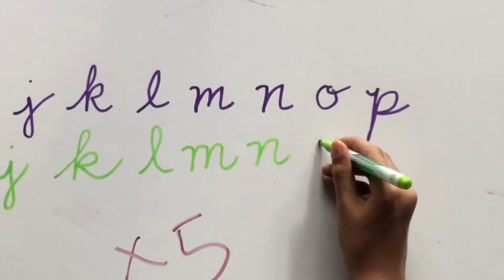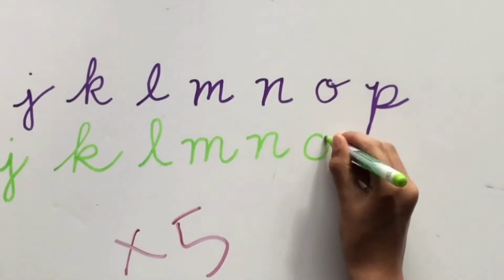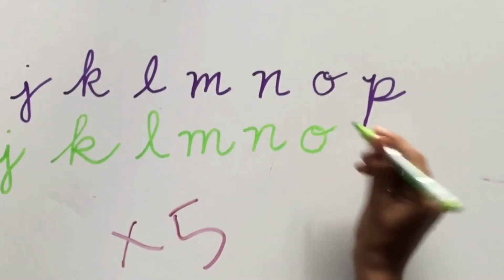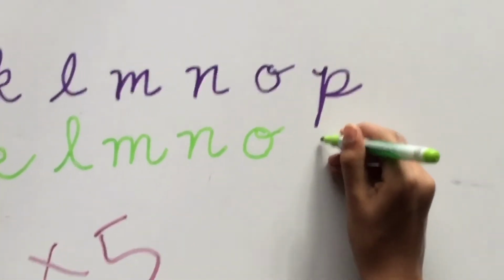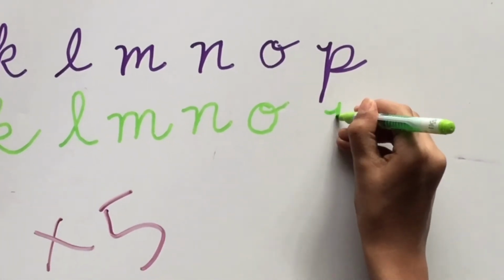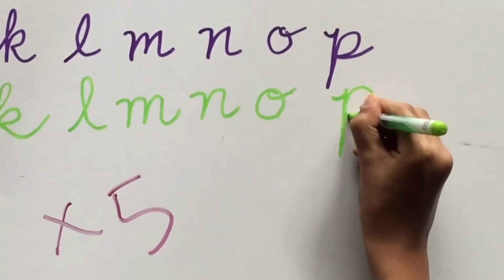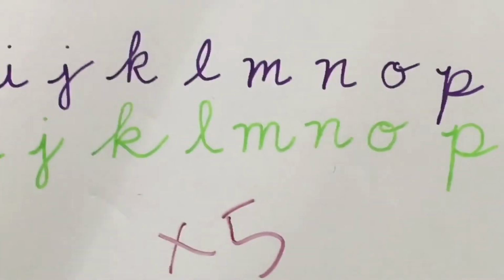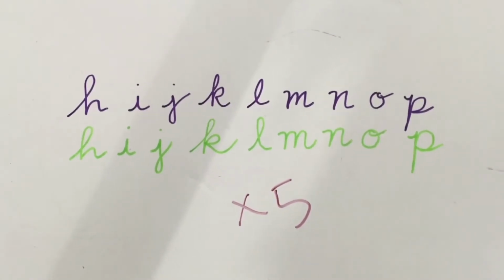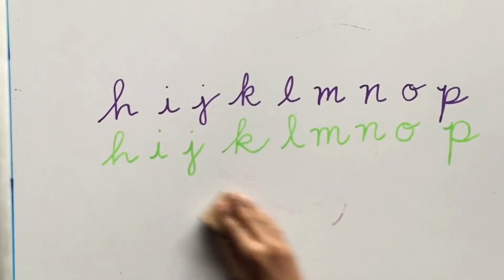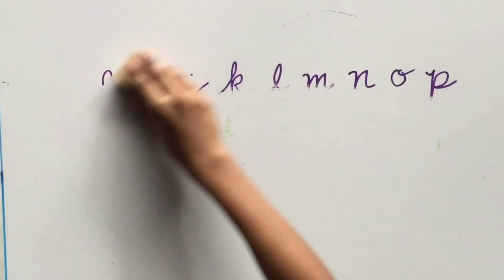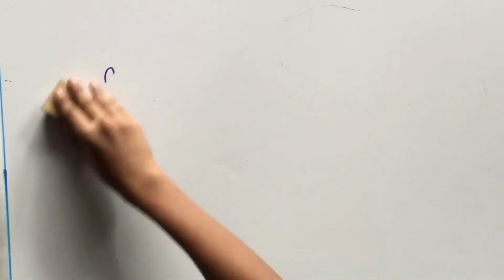Then for the O, make a circle, make a little loop, and that's it. Then for the P, start in the middle, go down, go back up, make a little loop, and then go out. Okay, and there's a help if you need it. Remember, you have to write these letters at least 5 times, or any more than that until you know you're ready. So after that, we have the next group of letters.